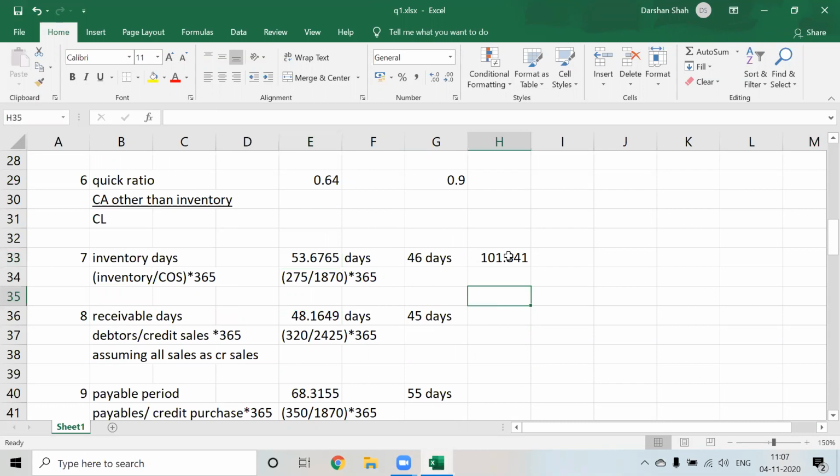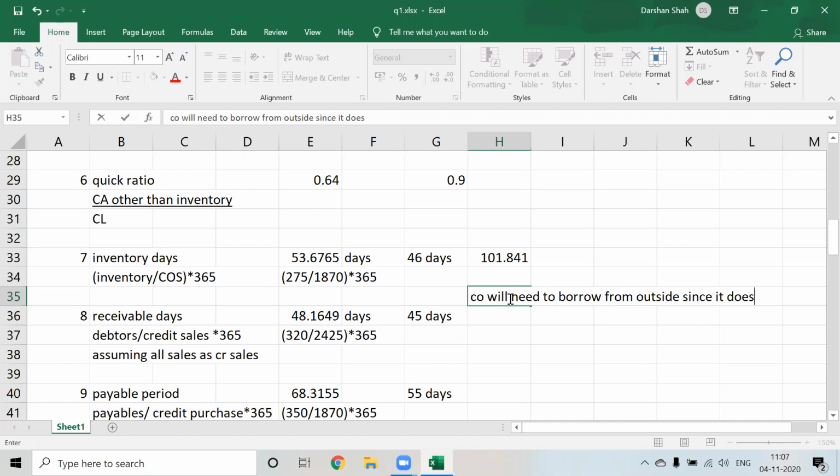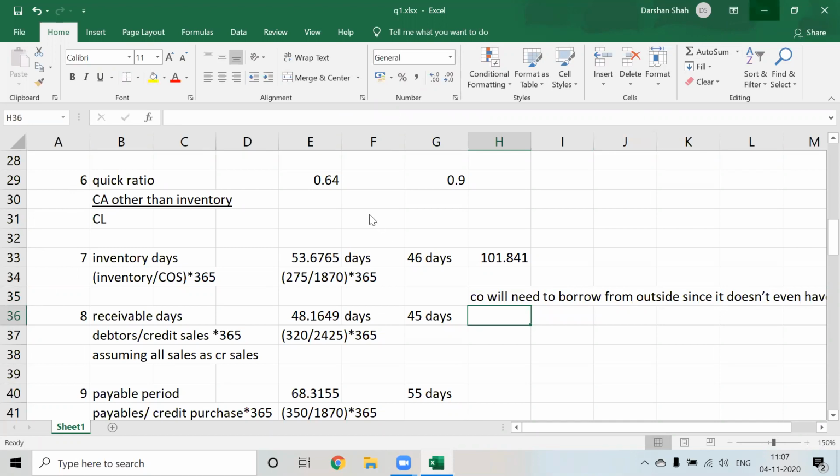Correct. My cash is going to come after 101 days, and I have to pay off my liabilities in 68 days. So the company will need to borrow from outside, since it doesn't even have any cash in hand. Correct. Okay, so let us just open up the question. That was question one.